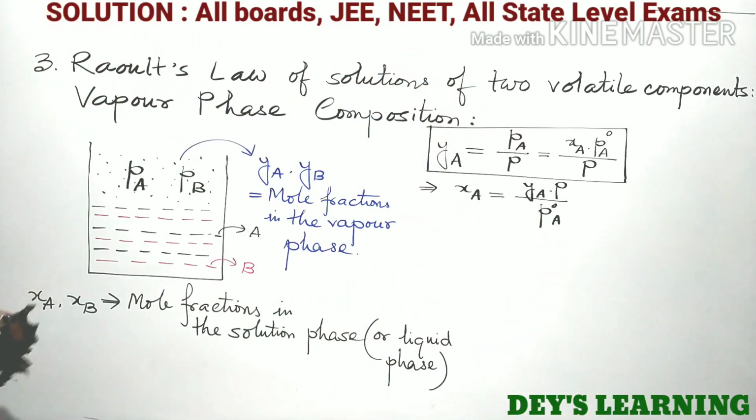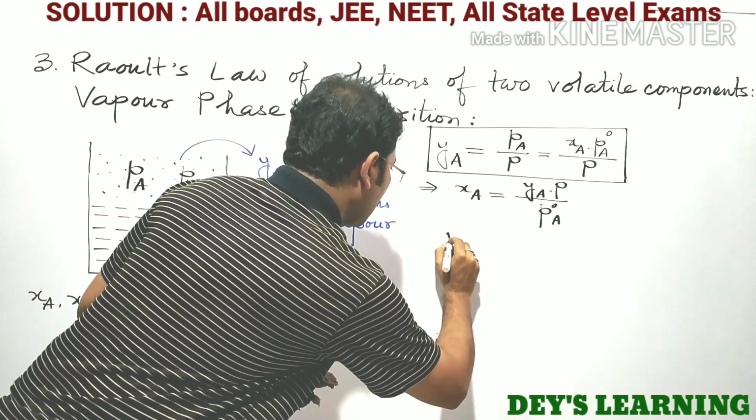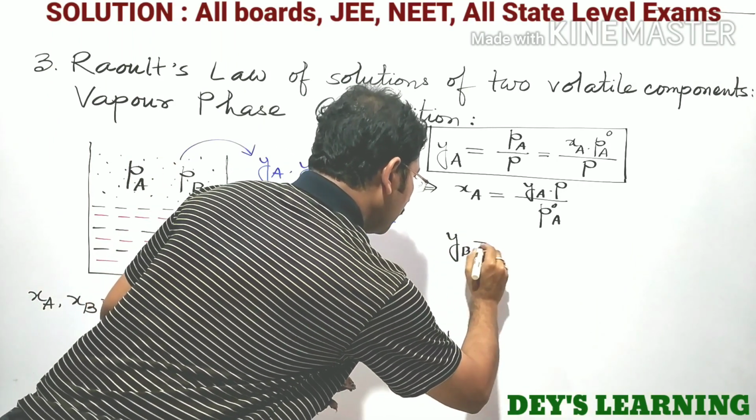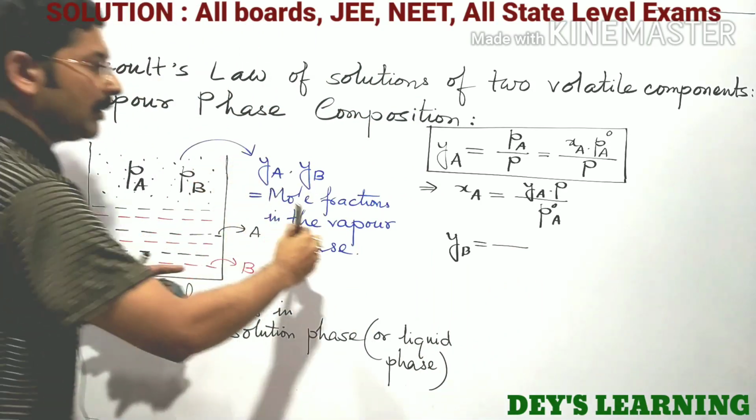Okay. And similarly YB equals the mole fraction of the B component in the vapor phase.